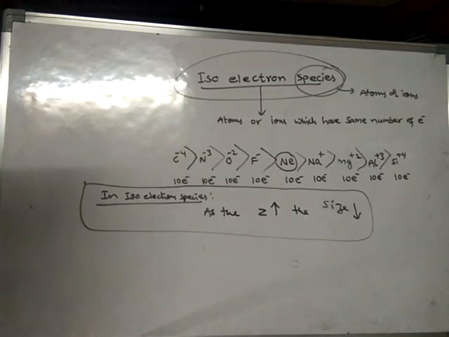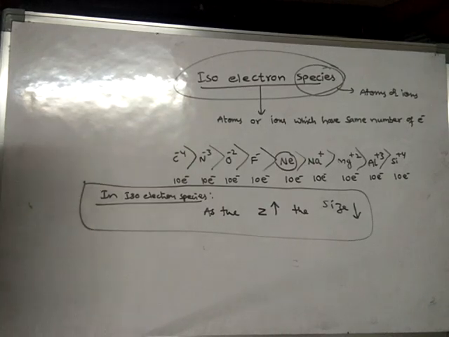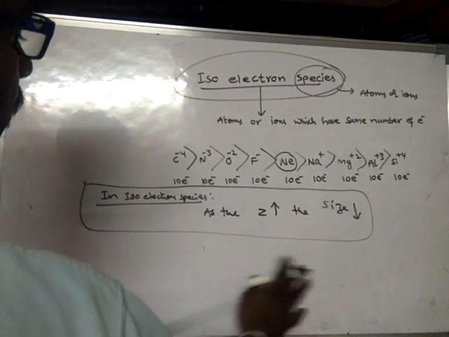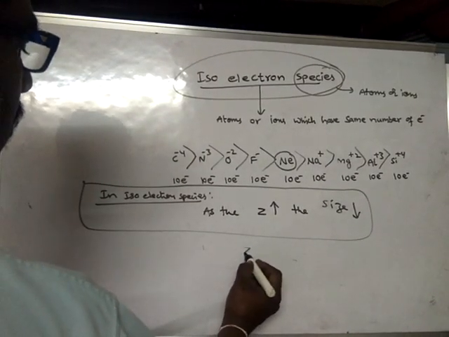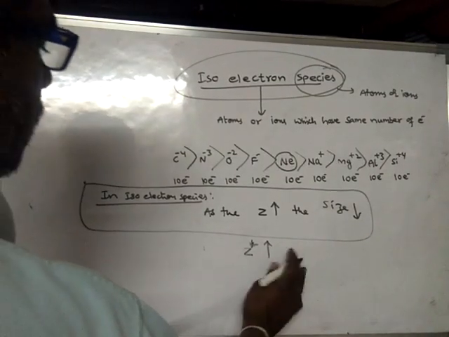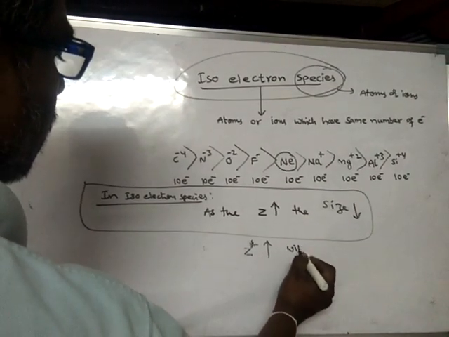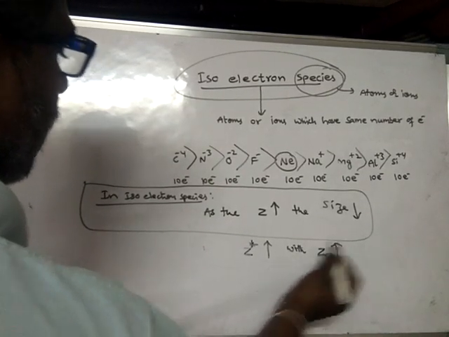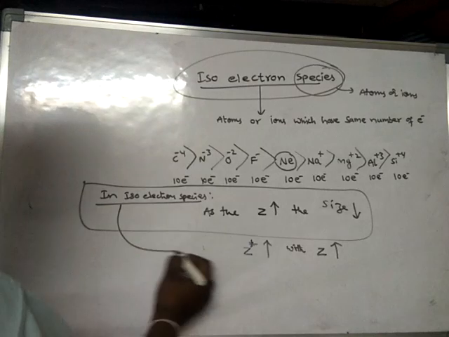In this way, the size decreases. What is the reason for this? Because of the effective nuclear charge. Effective nuclear charge increases with the increase in atomic number in isoelectronic species.